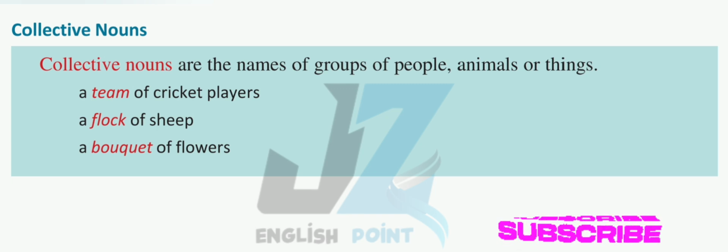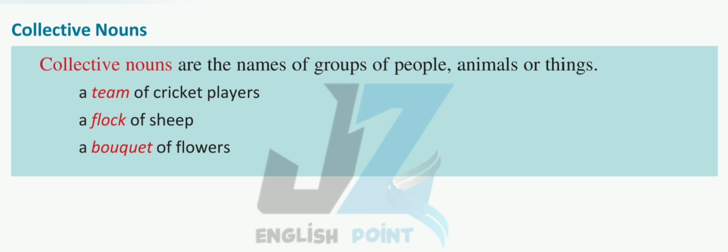Collective noun. Collective nouns are the names of groups of people, animals, or things. A team of cricket players. A flock of sheep. A bouquet of flowers.